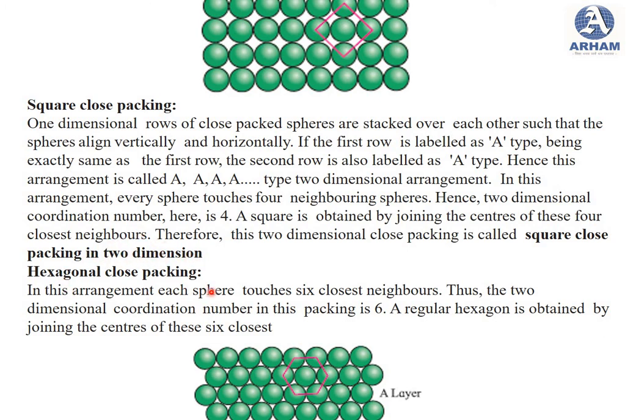Then hexagonal close packing. Here you can observe this figure. In this arrangement, each sphere touches 6 close neighbors. Thus the 2 dimensional coordination number in this packing is 6. A regular hexagon is obtained by joining the centers of these 6 closest neighbors.